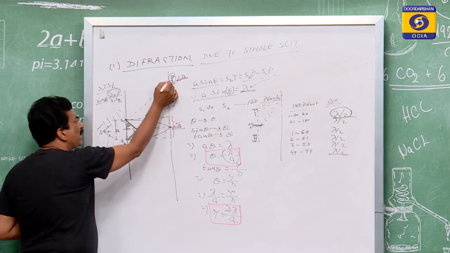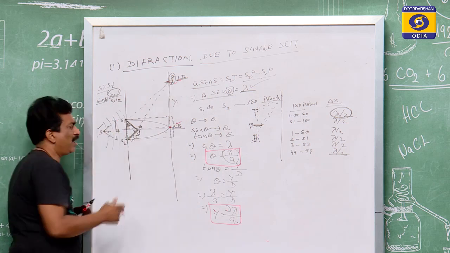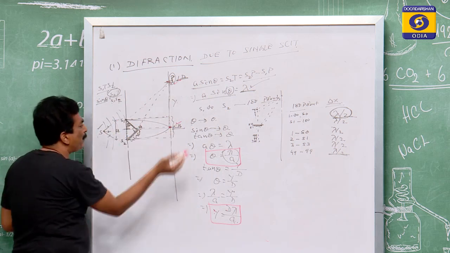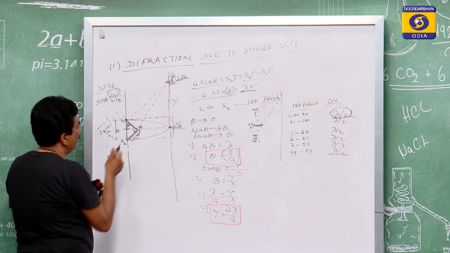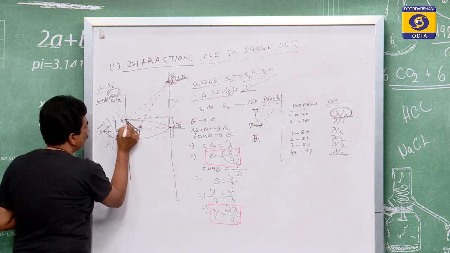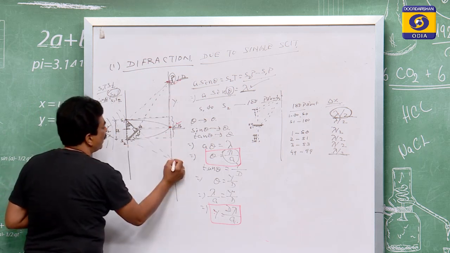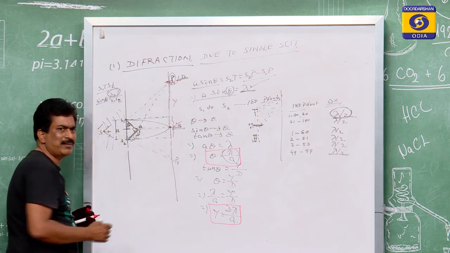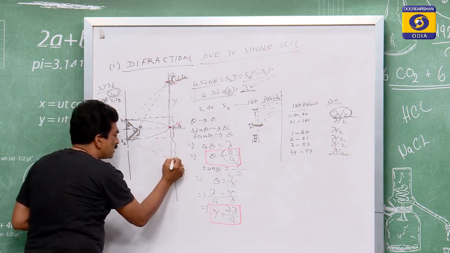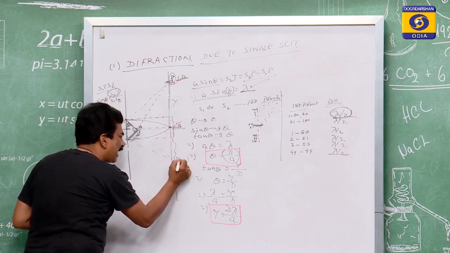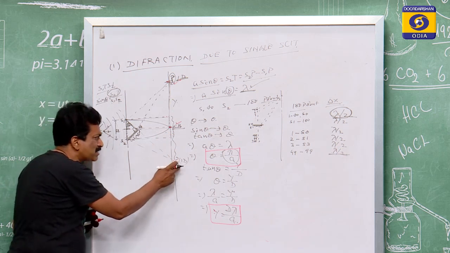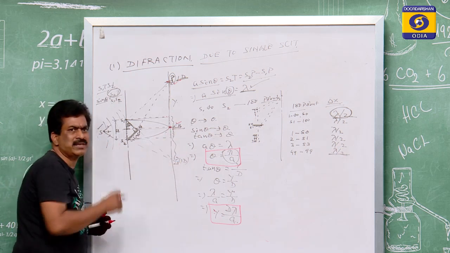Similarly, if this is happening in the upper half, the same thing can happen for the lower side. From the upper side, let us say another ray is coming here and a ray is coming here. If we take P, this is equal to P1, meaning from this to this is also the first dark point. This is the first dark point below the central bright.